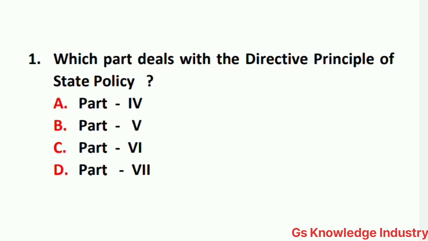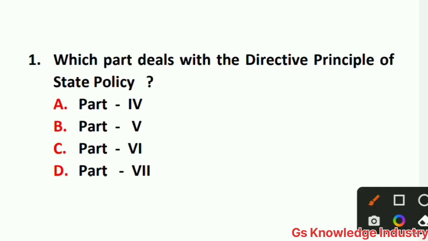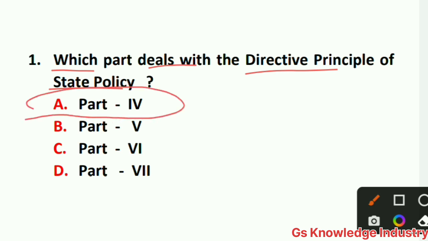The first question is, which part of the Indian Constitution deals with the directive principle of state policy? Option A part 4, option B part 5, option C part 6, option D part 7. So here the correct answer is option A. Part 4 deals with the directive principle of state policy, right?